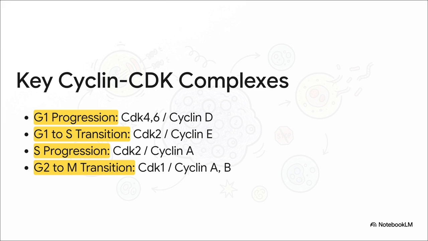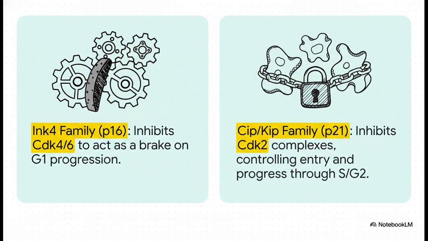Progression through the G1 phase is driven by CDK4 and CDK6 complexed with cyclin D. The critical transition from G1 into S phase is mediated by the CDK2/cyclin E complex. Progression through the S phase is then governed by CDK2 partnered with cyclin A. And finally, the transition from G2 into M phase is driven by CDK1 in association with both cyclin A and cyclin B.